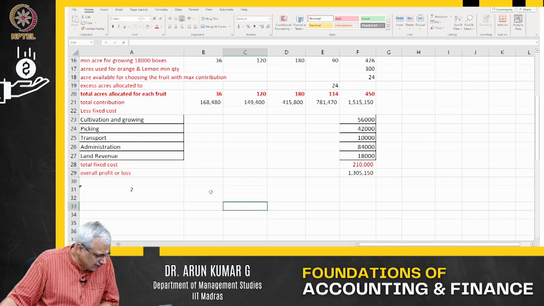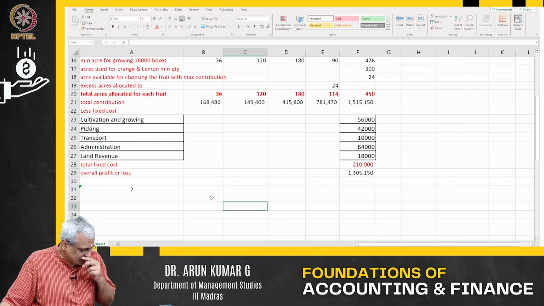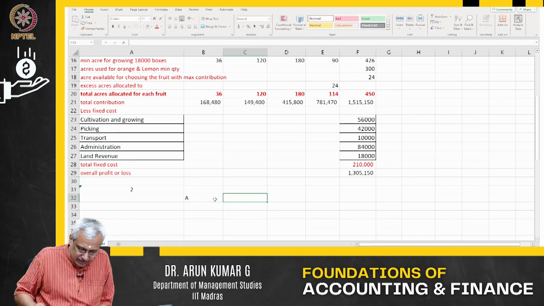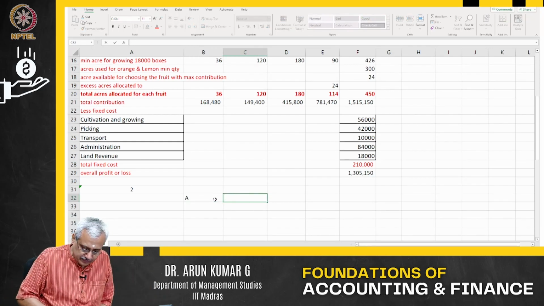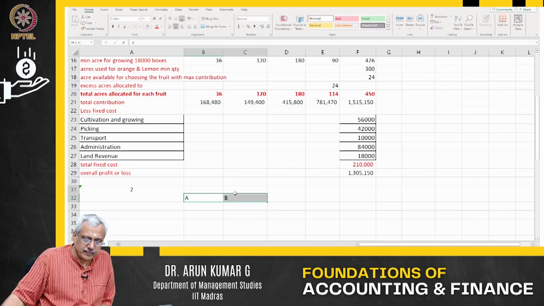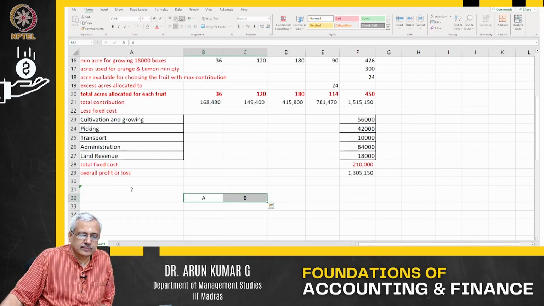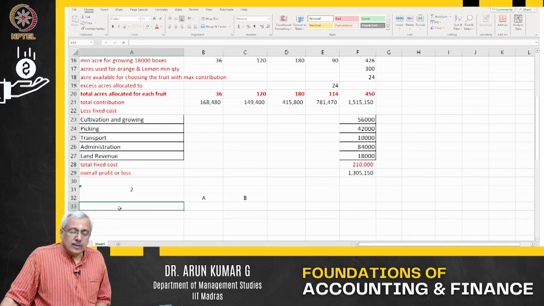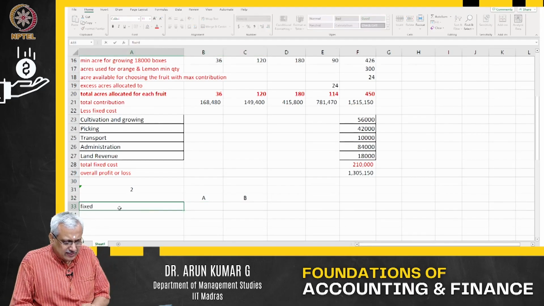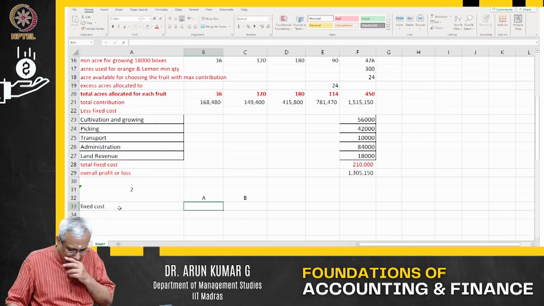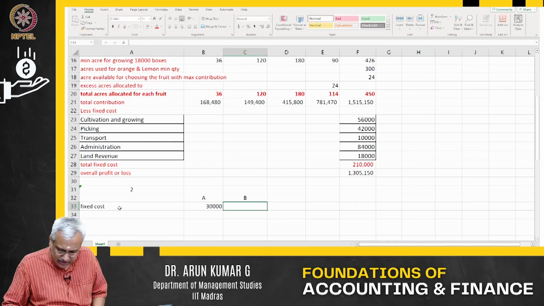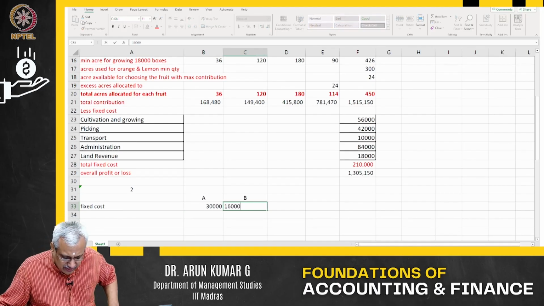In this case, machine A and machine B. What is the fixed cost? Fixed cost of each of these machines is going to be about 30,000 and about 16,000, as you can see in the problem set.